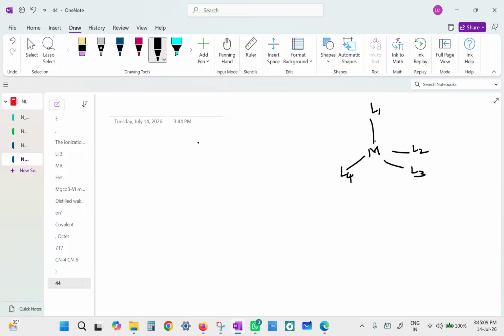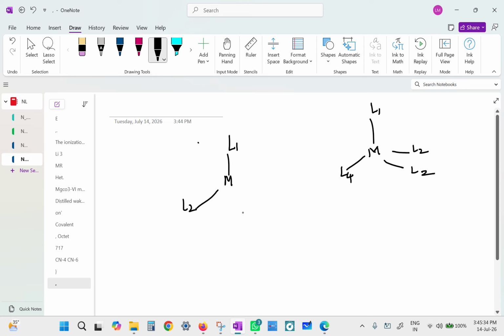There is no plane of symmetry. But supposing this is L2, then there is a plane of symmetry. So we created a metal, ligand 1, ligand 2.